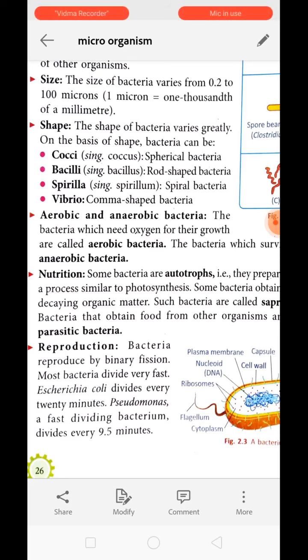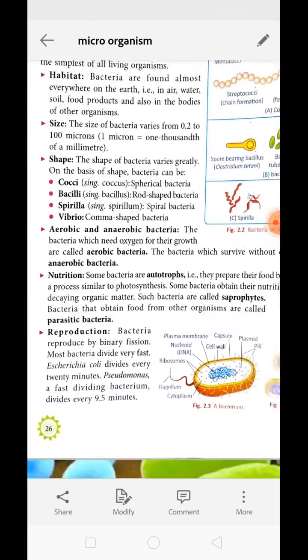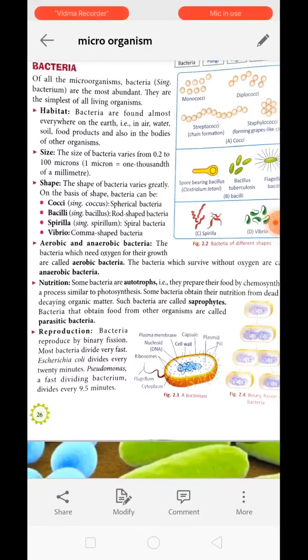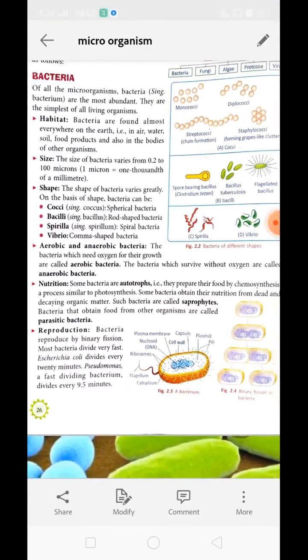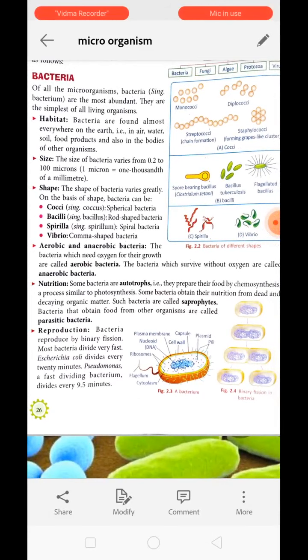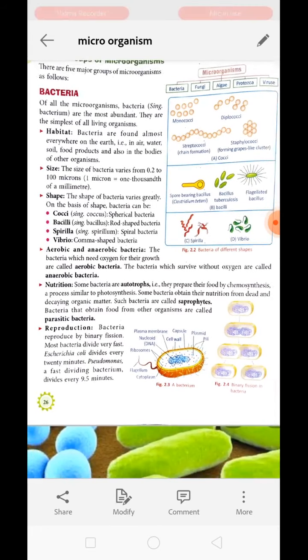If we talk about nutrition, some of the bacteria are autotrophic in nature. They prepare their own food from chemicals by breaking the bonds between the chemicals, and this mode of nutrition is called chemosynthesis. It is a process very similar to photosynthesis. They do not depend on other organisms, but just break the chemical bond, and that is why they are called chemosynthetic bacteria.